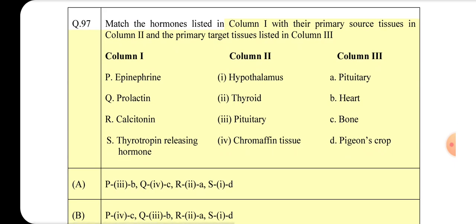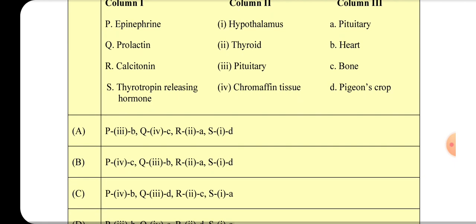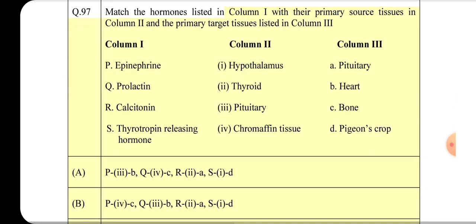Match the hormones listed in column 1 with the primary source tissues in column 2 and the primary target tissues listed in column 3. Column 1: P, epinephrine; Q, prolactin; R, calcitonin; S, thyrotropin releasing hormone. Column 2: I, hypothalamus; II, thyroid; III, pituitary; IV, chromaffin tissue. Column 3: A, pituitary; B, heart; C, bone; D, pigeon's crop.